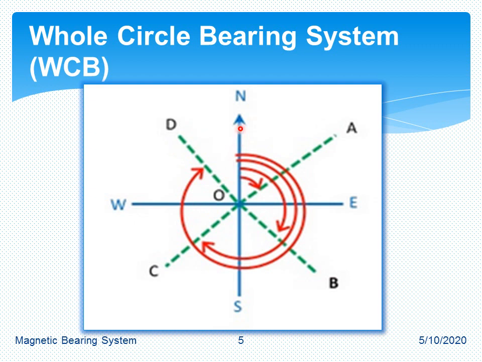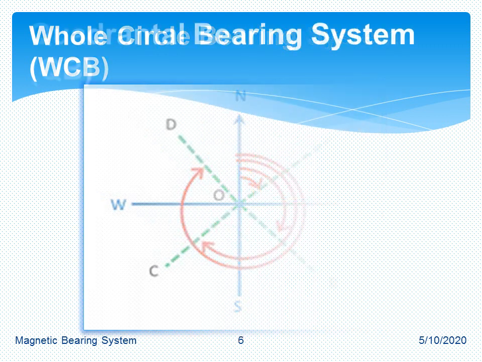So the magnetic bearing is measured with respect to the north direction in clockwise only. For the first quadrant, COA, it is this angle. For the second quadrant, OB, it is this angle. For the third quadrant, OC, it is this angle, and for the fourth quadrant, OD, likewise it is this angle. So measurement is only in the clockwise direction and only with respect to north.